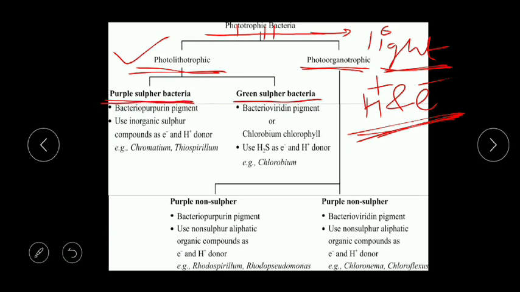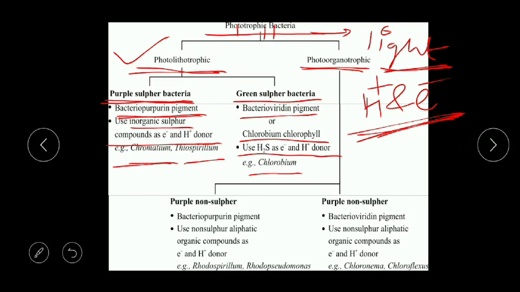Now, purple sulfur bacteria need an inorganic compound as hydrogen and electron donor, and they are purple colored because the pigment bacteriopurpurin is there. So the examples are Chromatium and Thiospirillum. Now green sulfur bacteria, in this also the hydrogen and electron donor is an inorganic compound, but they are green in color due to the presence of the pigments bacterioviridin and Chlorobium chlorophyll, and the example is Chlorobium. So in all of these, the hydrogen and electron donor are inorganic compounds and the energy source is light.